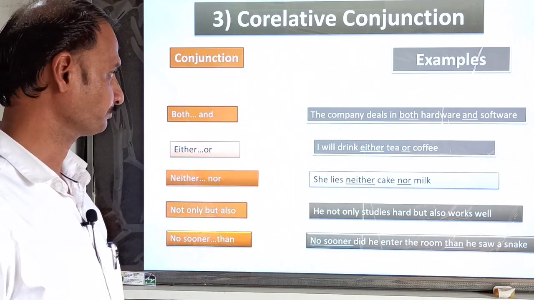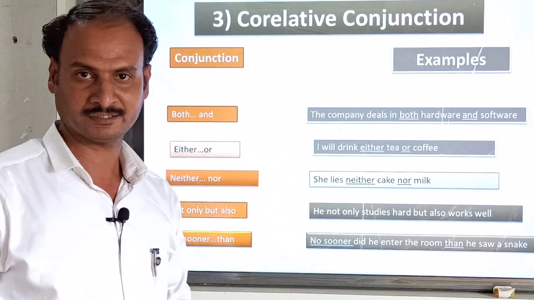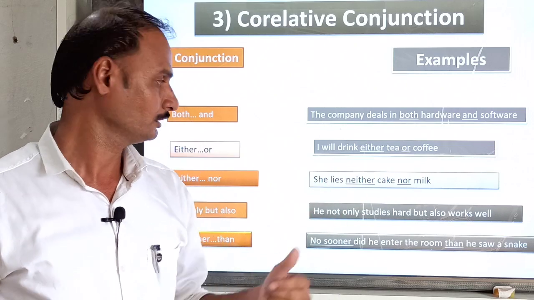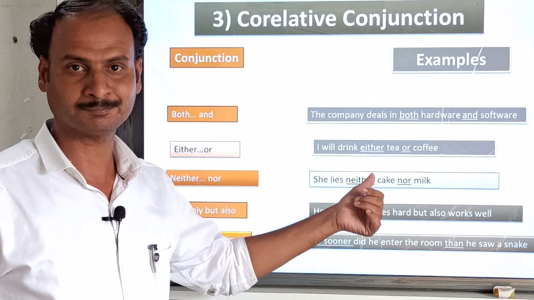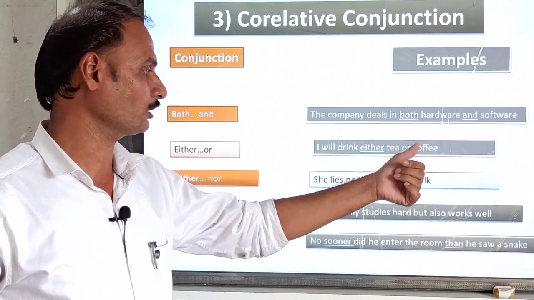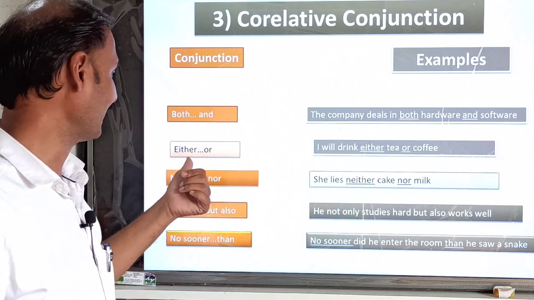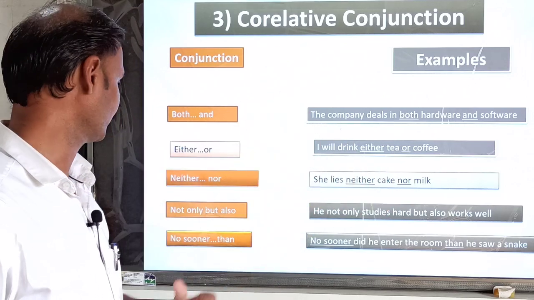Then both and, either or: I will drink either tea or coffee. Both the given materials, coffee and tea, are different, but have been connected with either, tea or coffee, either or. So that is why either or has been connected, so it is under the banner of correlative conjunction.